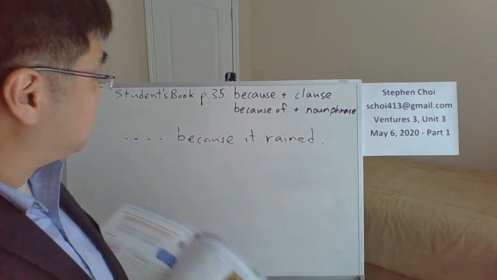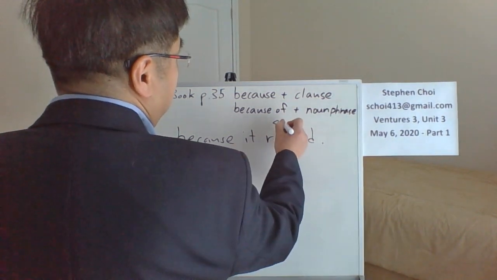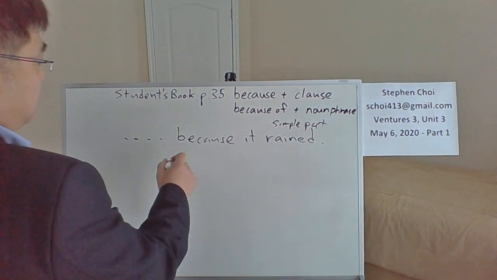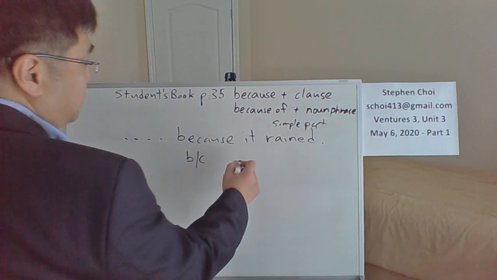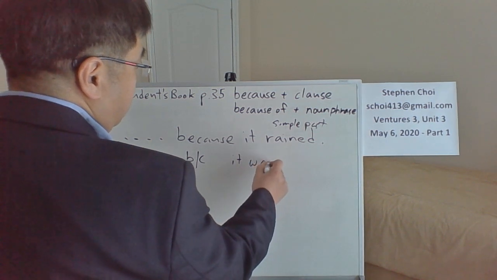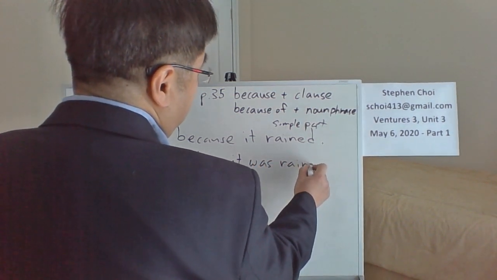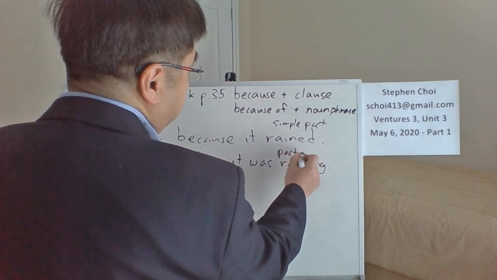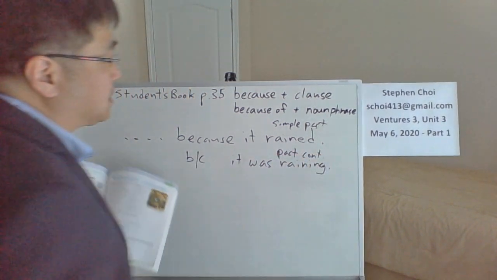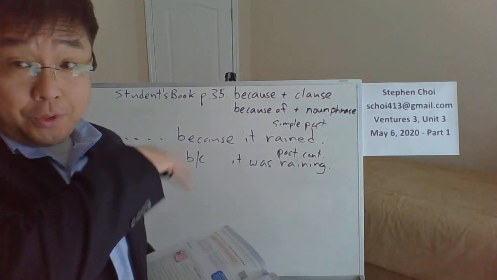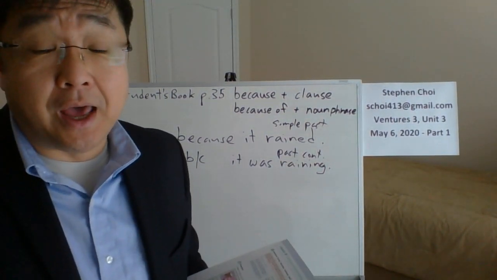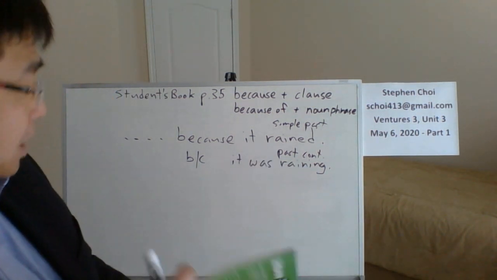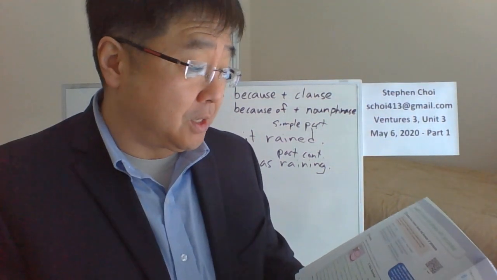What's another way you can do this? Okay, that was a simple past, right? Simple past. How can you do it another way? You can do it another way by saying because it was raining. Okay? And that's what? That's past continuous. Okay? Anybody get both? Because it rained and because it was raining. You can do it both ways. You can use simple past or past continuous. Okay? All right. Very good.